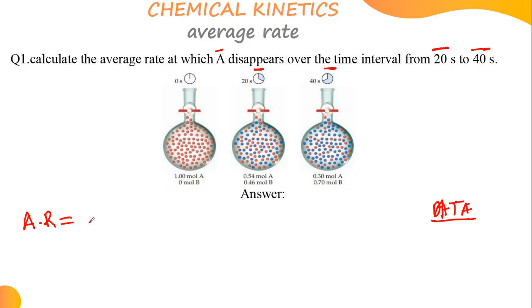Very good. Now you're forgetting something. What about the negative in front? Because it's disappearing. Have you seen? They're focusing on that one which is disappearing. For something to disappear, for this to disappear, the concentration to disappear, which means it's what? Decreasing. So there is that negative in front.